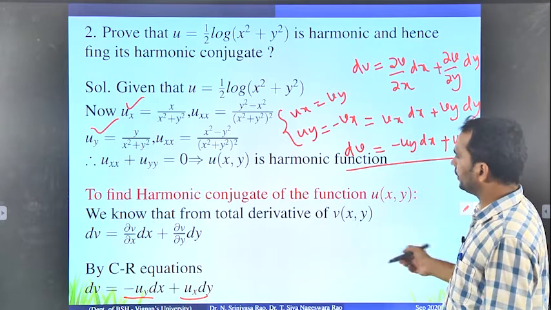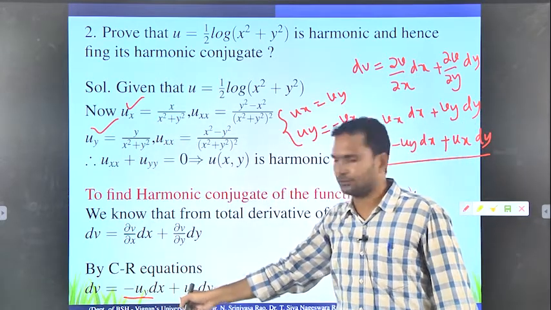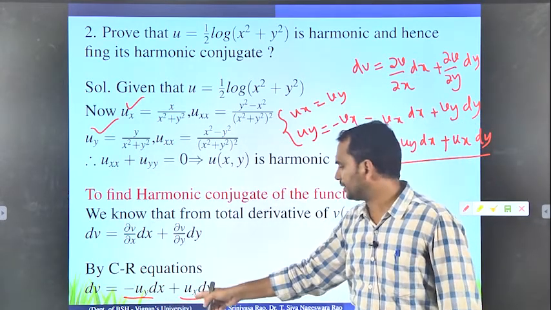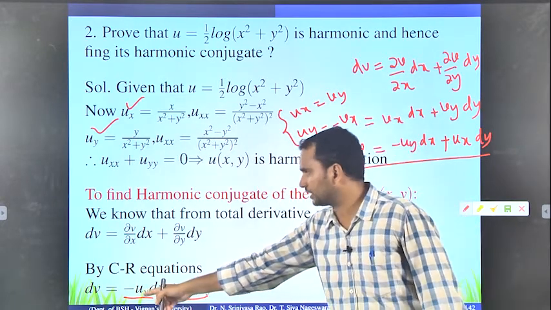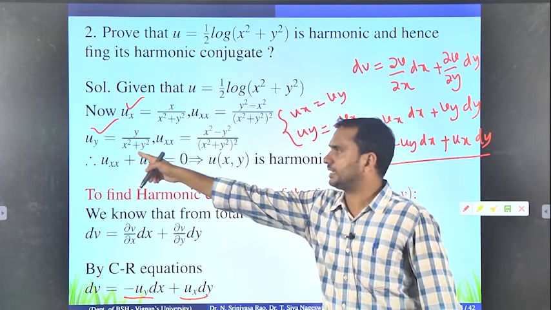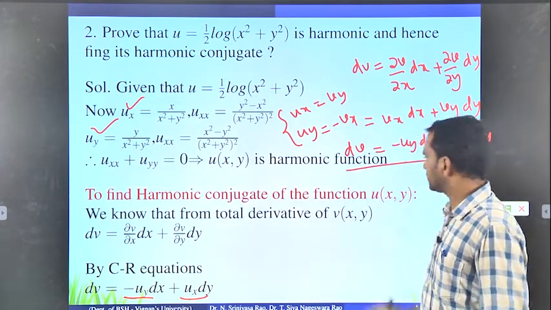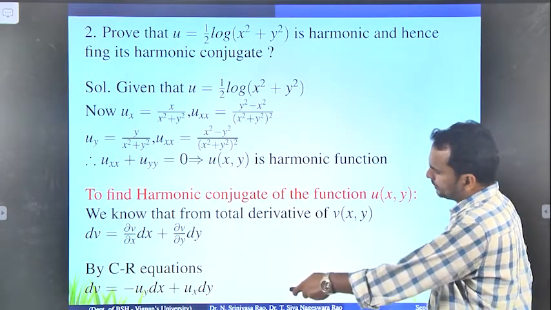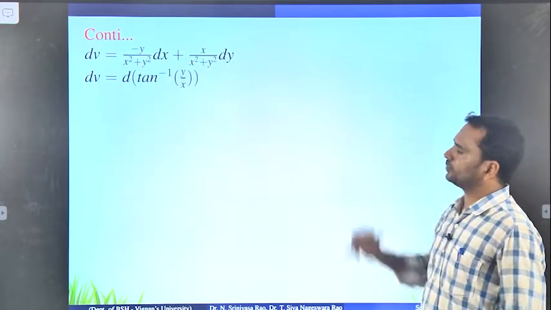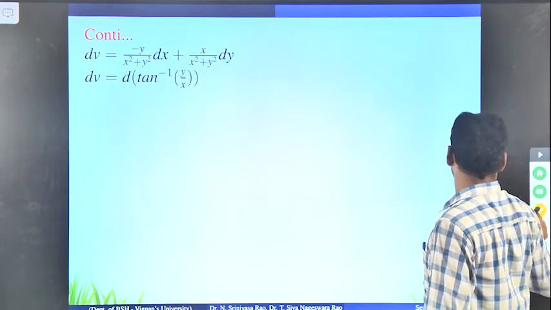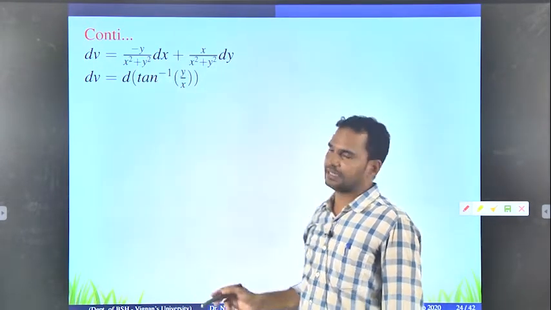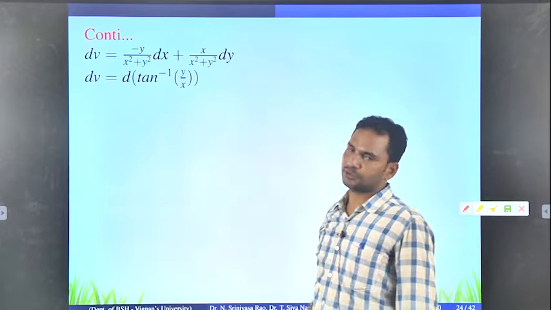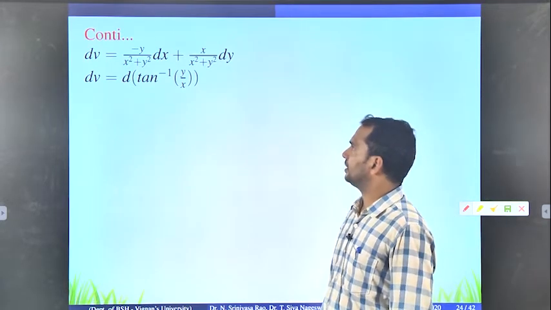Now substitute those two values here. We know ux is x by x square plus y square, and uy is y by x square plus y square. Once you substitute both, you get dv equals minus y by x square plus y square dx, with uy, plus x by x square plus y square dy, with ux.